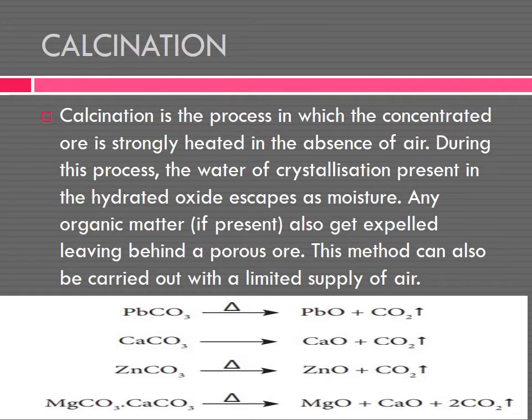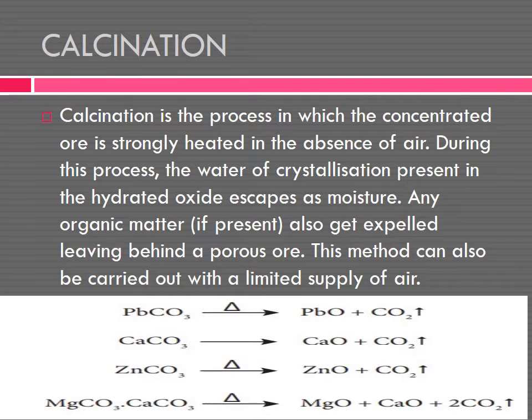Now, see the example. Here we are taking carbonate ores. So the calcination process is used for carbonate ores. In roasting you take sulfide ores; we can also take arsenic and phosphorus, but mainly roasting is done for sulfide ores. Calcination is taken for carbonate ores. During calcination of hydrated ore, water of hydration is expelled as vapor.